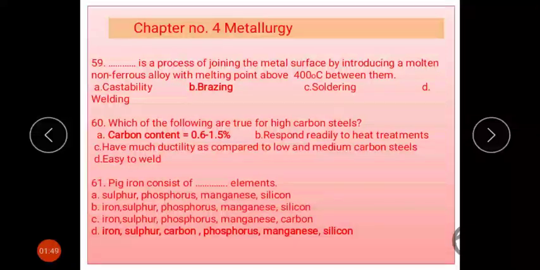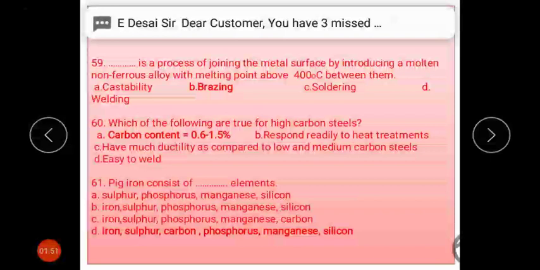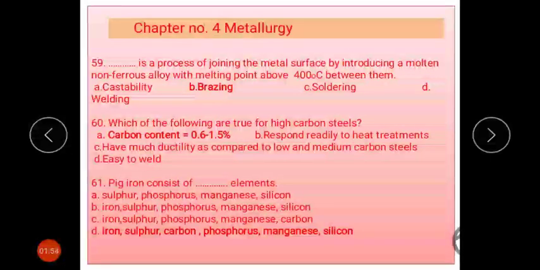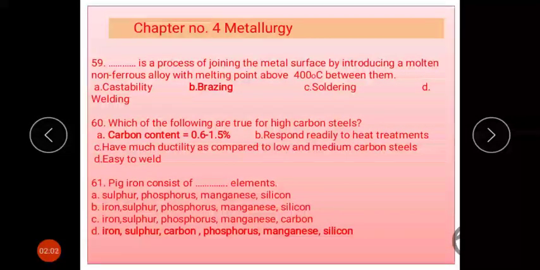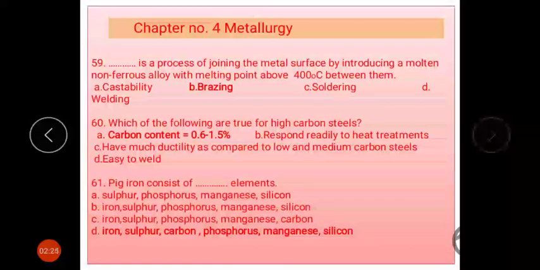Which of the following is true for high carbon steels? High carbon steels have a carbon percentage between 0.6 and 1.5%. Next question. Pig iron consists of, yes, so many elements added during the blast furnace process. Iron is the main component, along with sulfur, carbon, phosphorus, manganese and silicon. That's why the fourth option is the correct answer to this question.